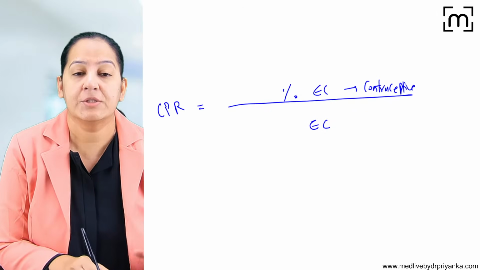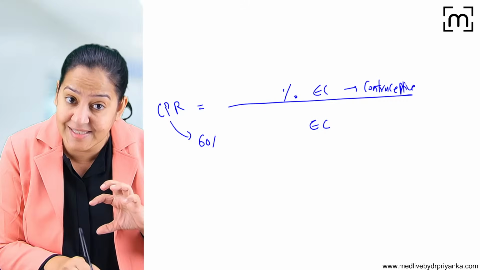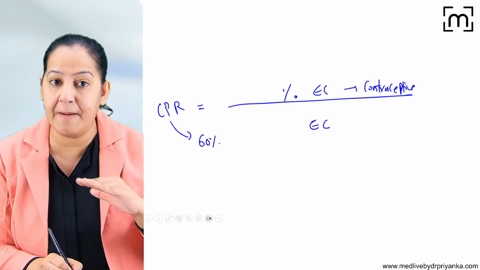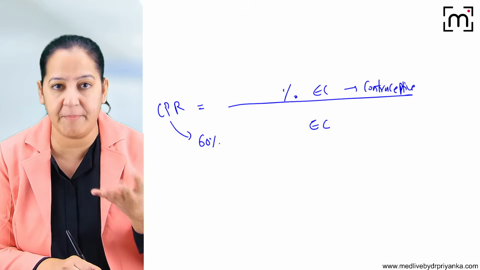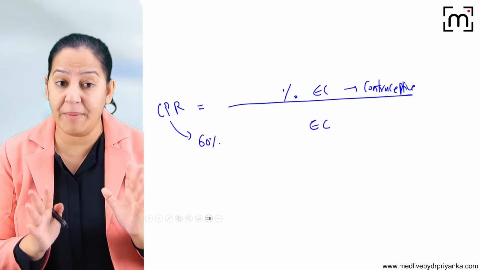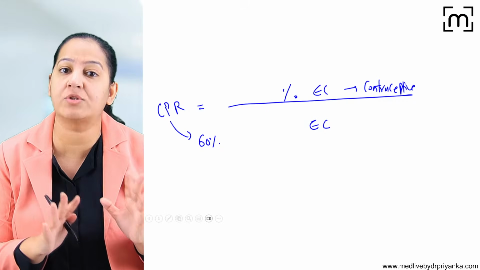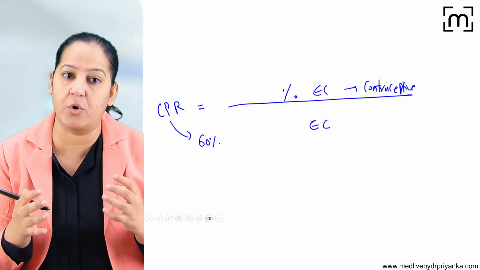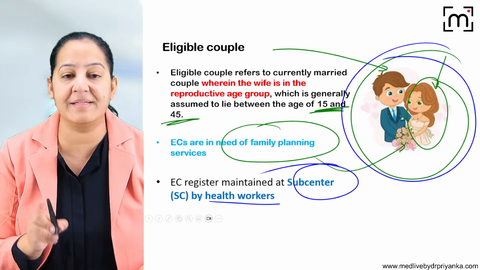Couple protection rate. So we have to make couple protection rate at least 60%, so that it will be a balance. That is, NRR will be 1. I will explain to you what is NRR. So at least 60% of the couples should use contraception at the time of intercourse, and that will make NRR as 1. That is couple protection rate.